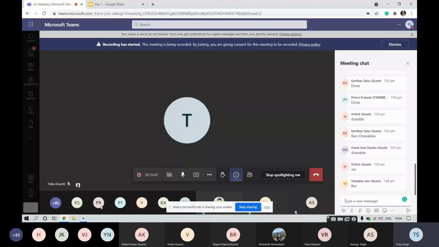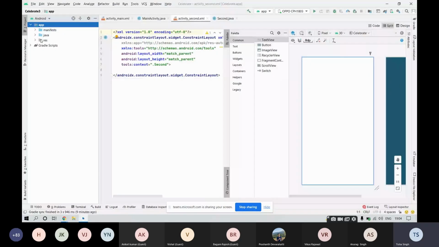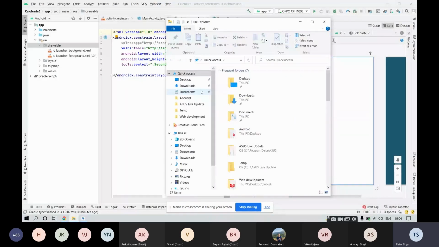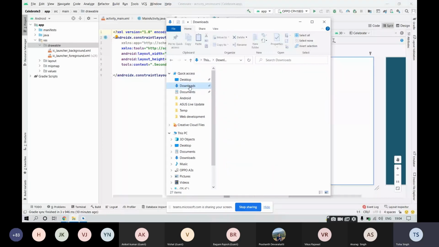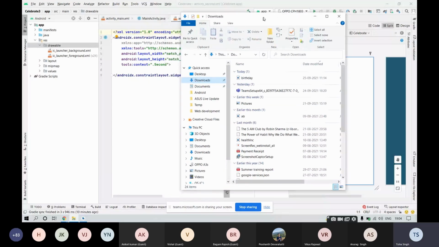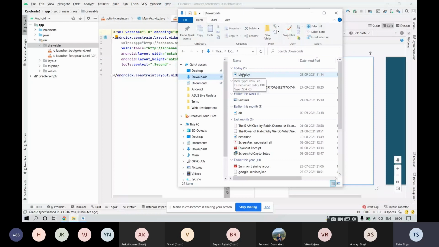Now you need to provide an image of your choice to this drawable. I have a greeting already downloaded. You can download one from Google or from any other source. I have this birthday image which is already downloaded. After downloading this greeting or any image from Google, you need to pick it up from the respective location wherever it is in your system.